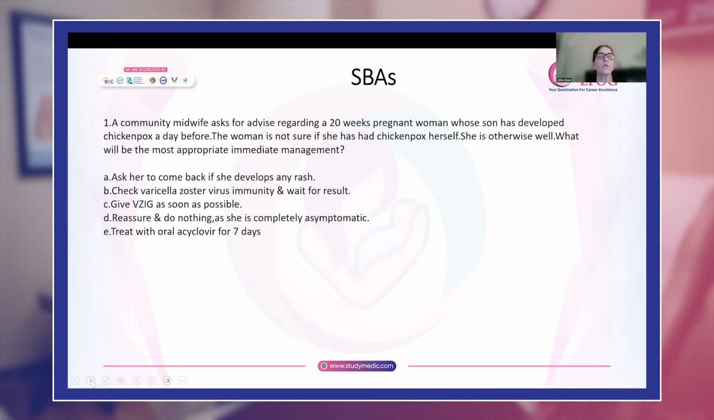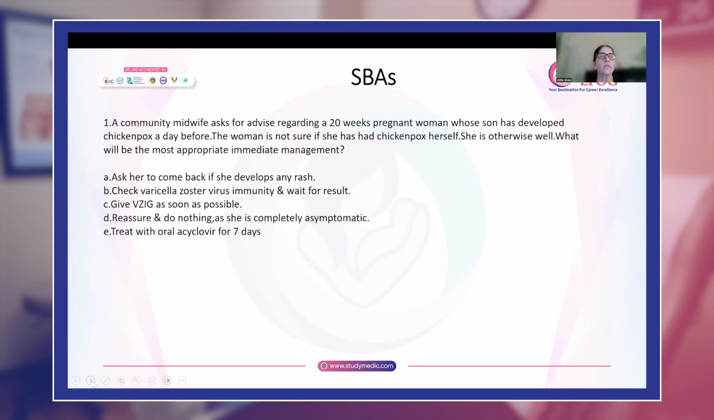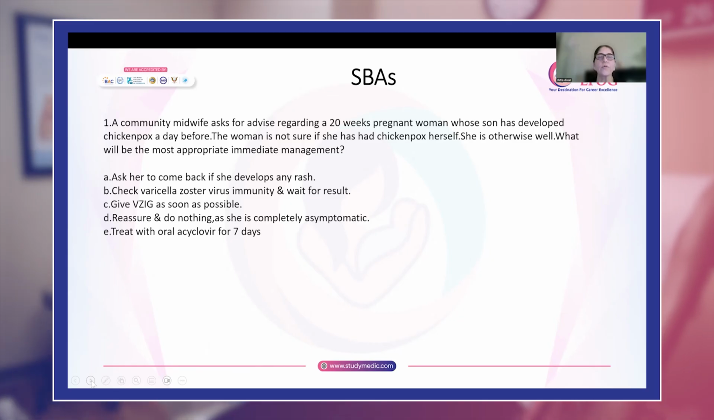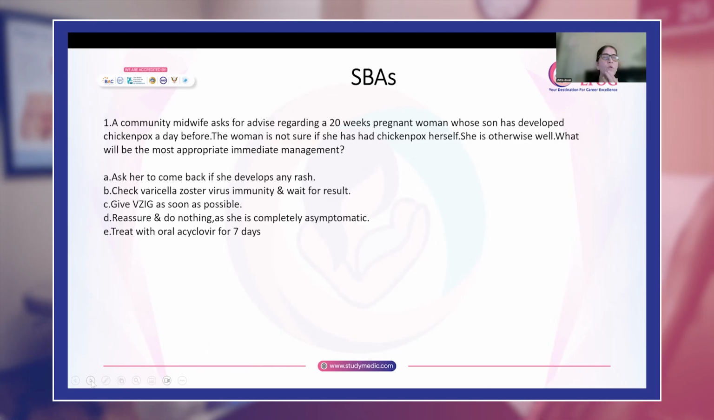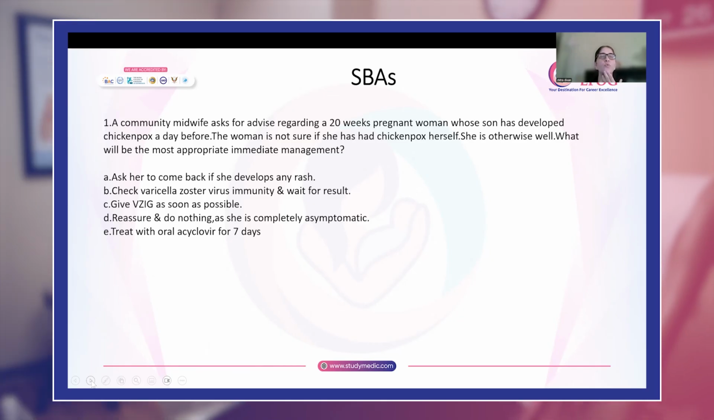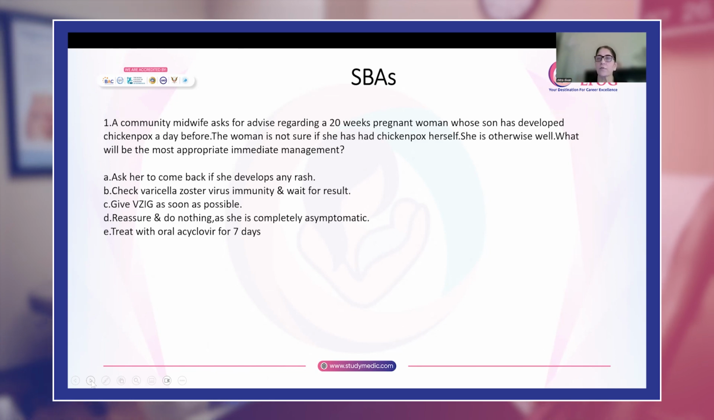The options are: ask her to come back if she develops any rash, check varicella zoster virus immunity and wait for the result, give immunoglobulin as soon as possible, reassure and do nothing as she's asymptomatic, or treat with oral acyclovir for 7 days.